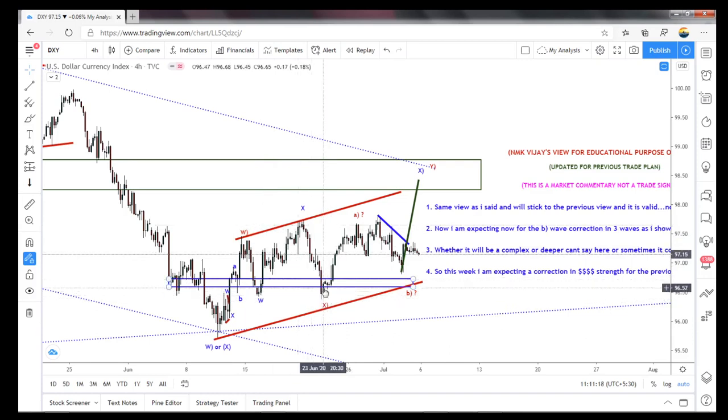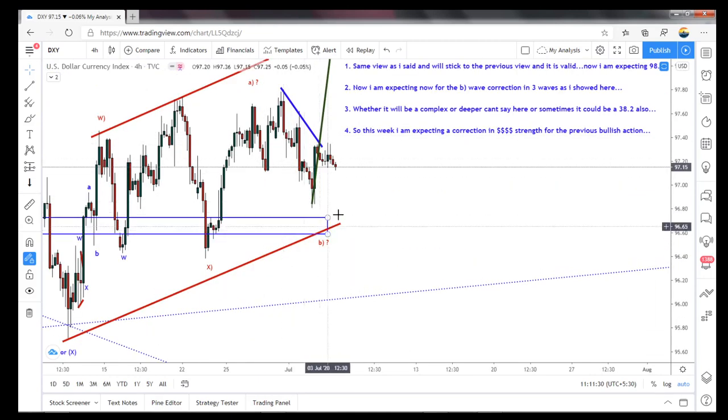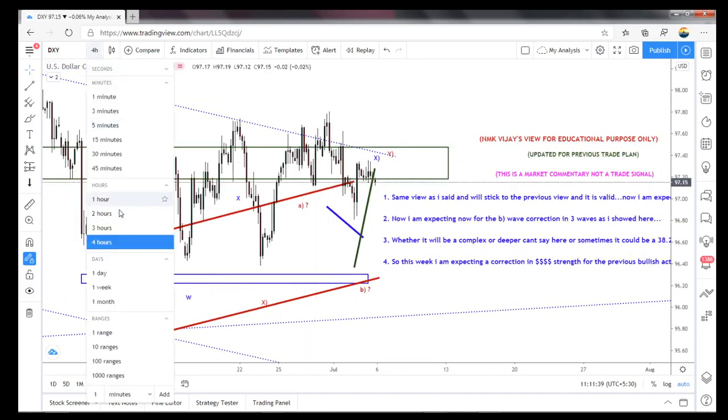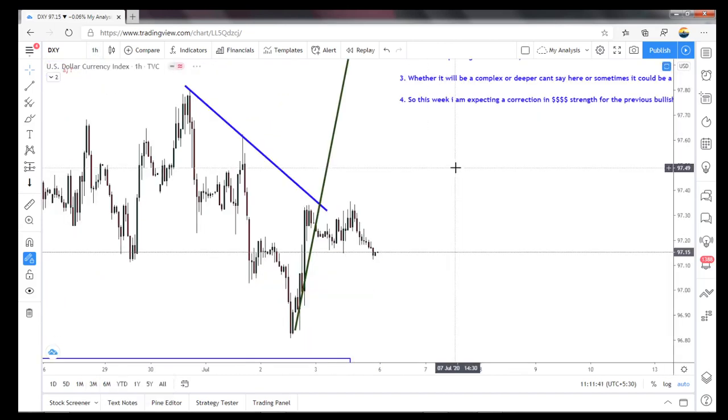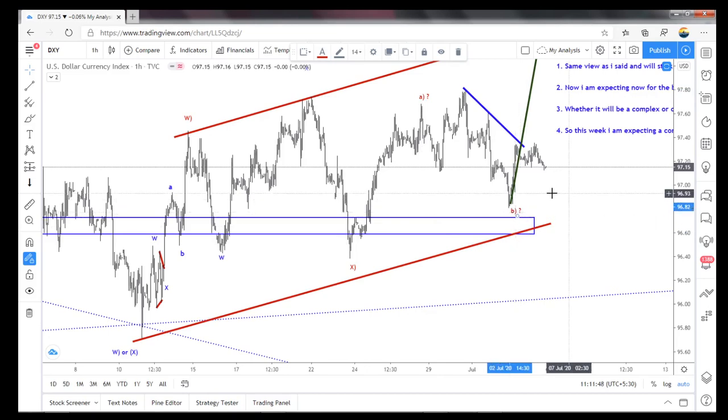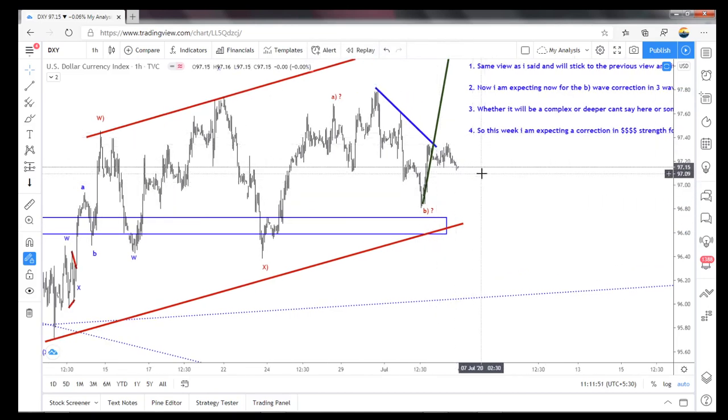Also according to here, I have bought and I sold that AUD/NZD, and once it reached last week, I told I'm expecting it to this zone. So right now it seems like it ended here, we are in the uptrend. So currently what I'm expecting this week is, the A is finished here, I took it as B is ended here, and we are in the C wave for the 5-wave structure.